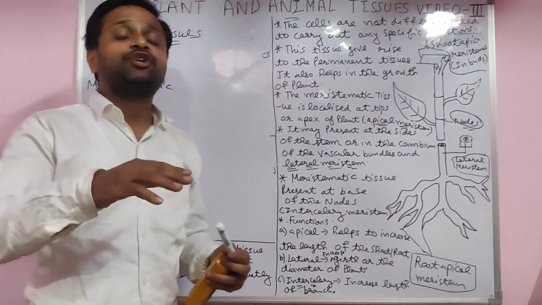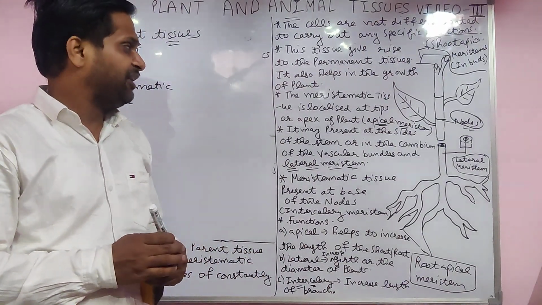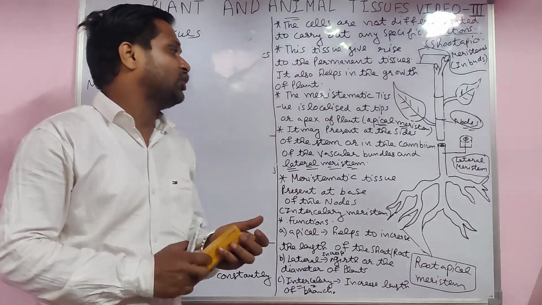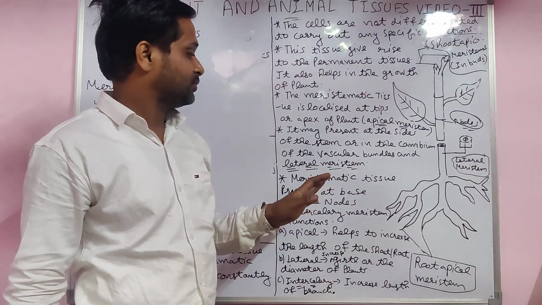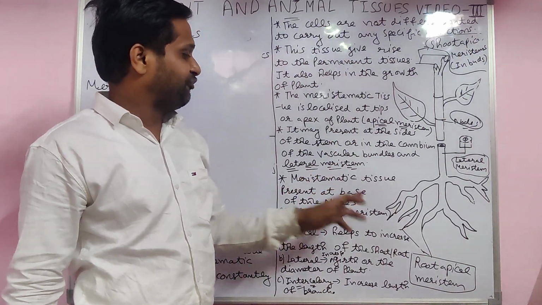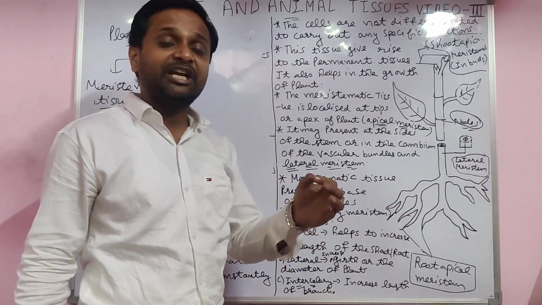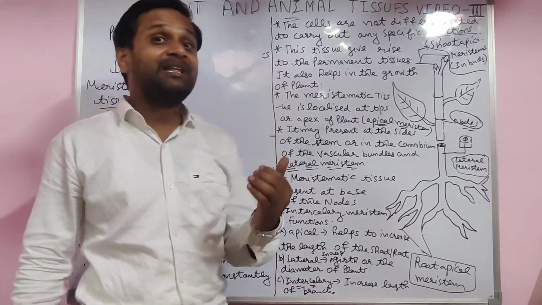So meristematic tissue becomes permanent after some time. Meristematic tissue is localized at the tip of the shoot and root. Yes, if you cut the tip, the growth decreases. For example, the activity is there.